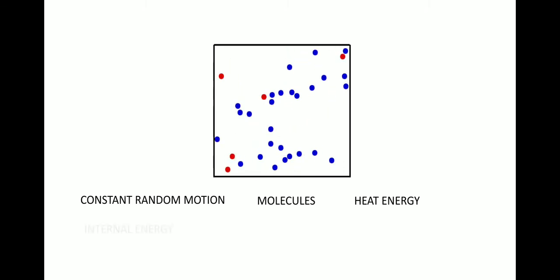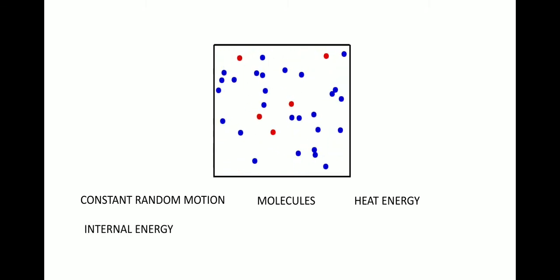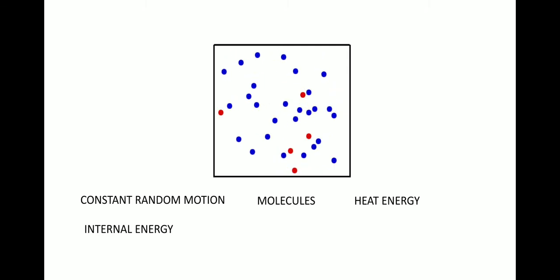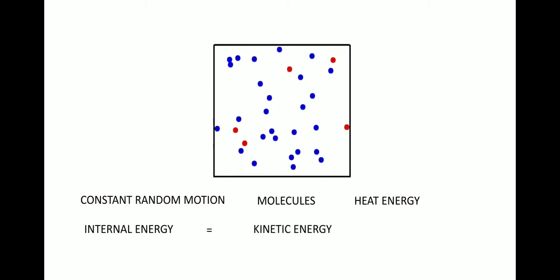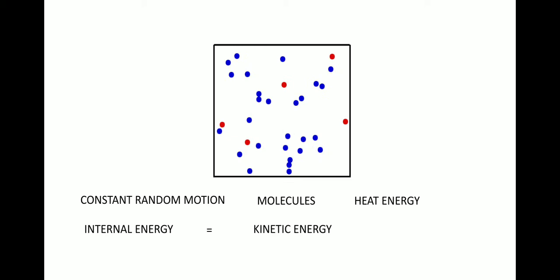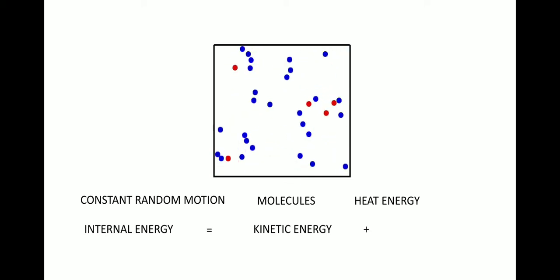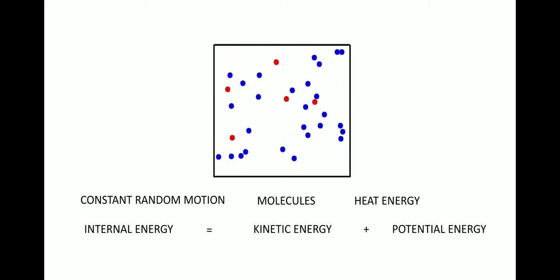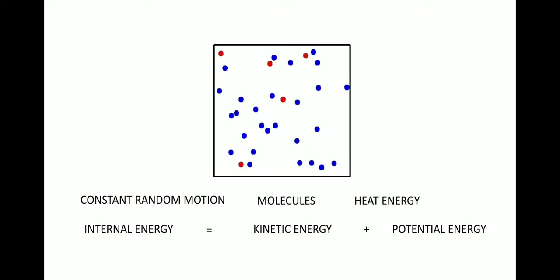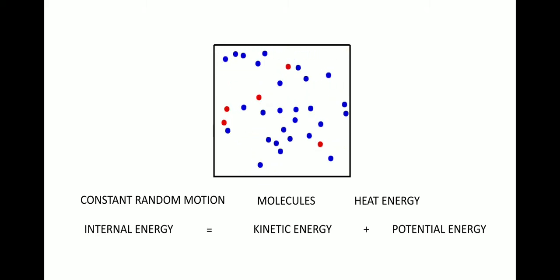So, the internal energy of a body is actually the sum total of kinetic energy because of the constant motion, and also the potential energy, which they have because of the attractive force that they possess.